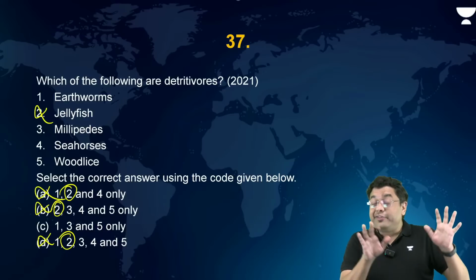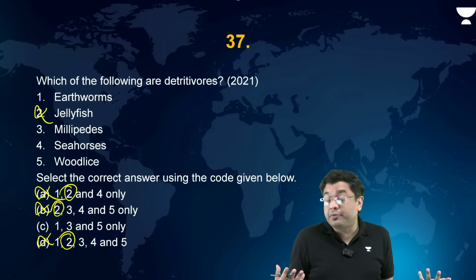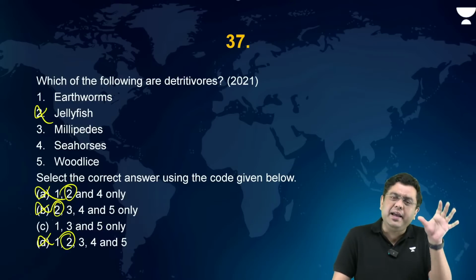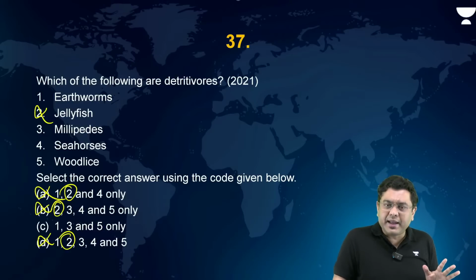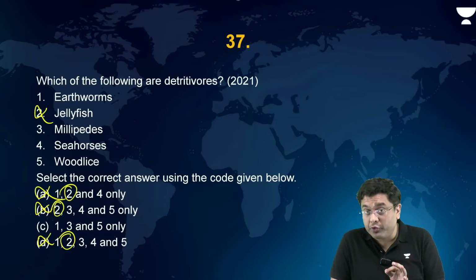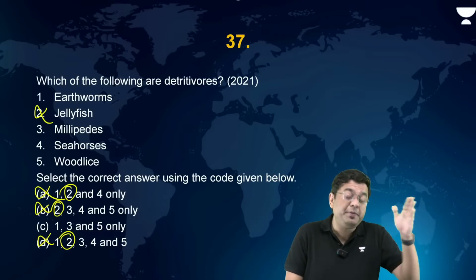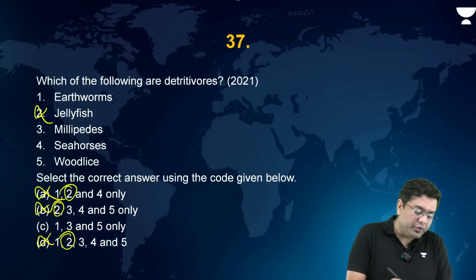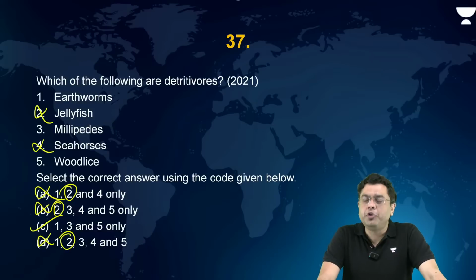On the face of it, this question might appear to expect us to know about all the species, but no. If you have a slight idea even about jellyfish, you will get the correct answer, right? The same is the case with seahorse also. Seahorse, a species of fish, is also a carnivore. So these two can be eliminated. Earthworms, millipedes, and woodlice, woodlice being a small insect for that matter, consume the dead and decay, right?